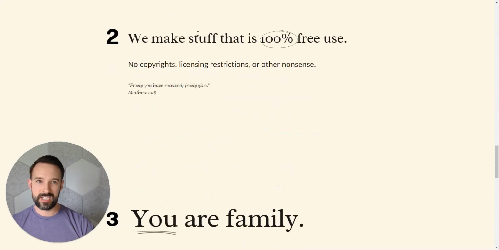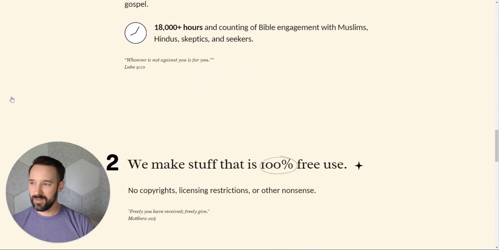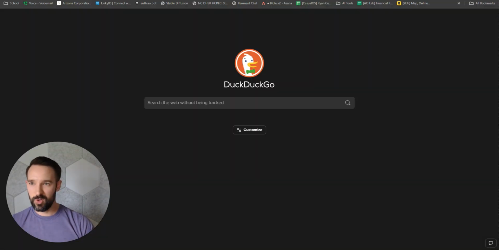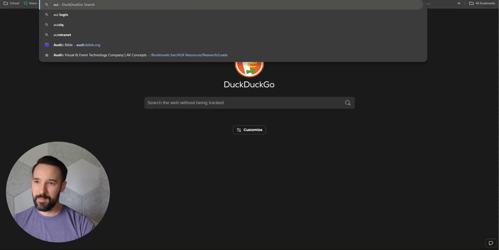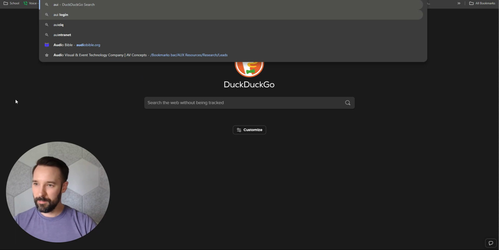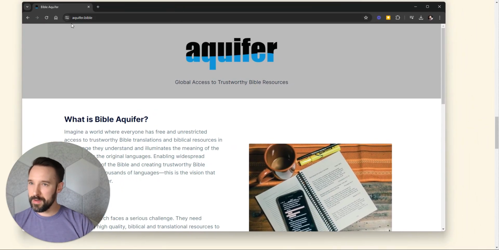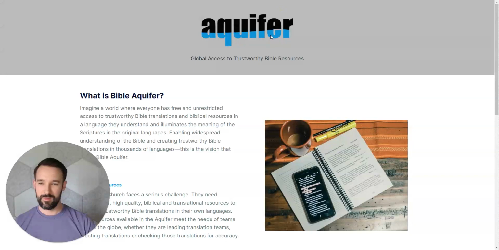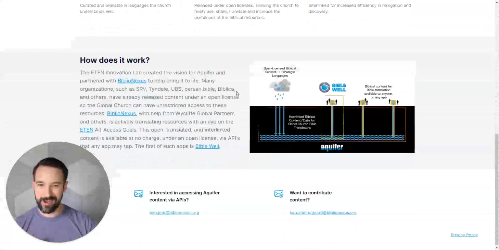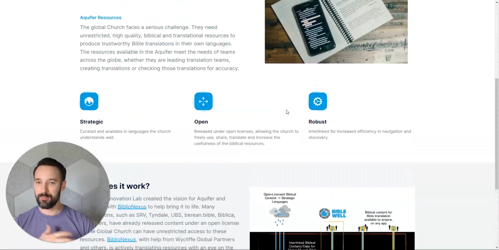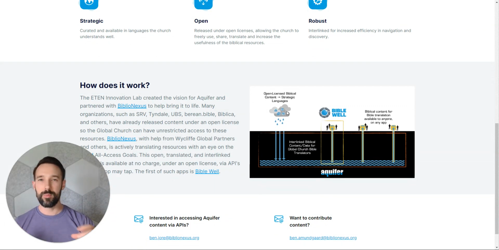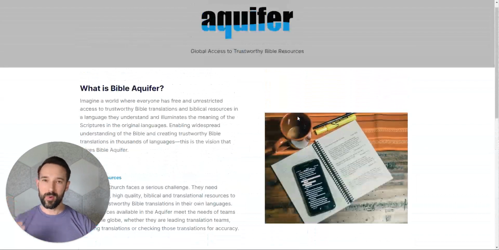And if we can create something like an open reservoir, a data lake, if you will, that would be amazing. So for example, aquifer.bible. I have no affiliation with them. I have never even spoken to them. I tried to reach out. They haven't gotten back to me yet, but they're trying to create something of a data lake that is an open pool of biblical resources that anyone can use. We need a lot more of this.